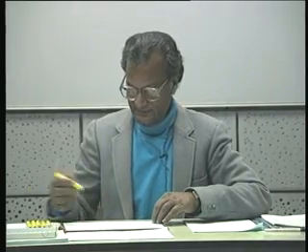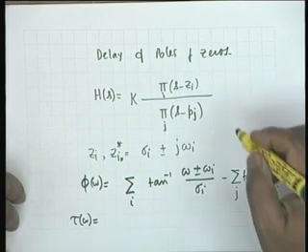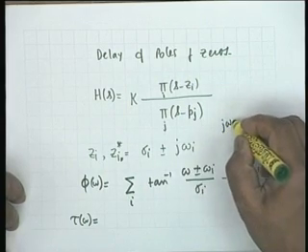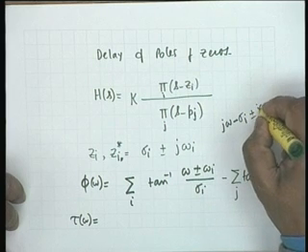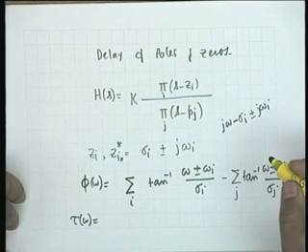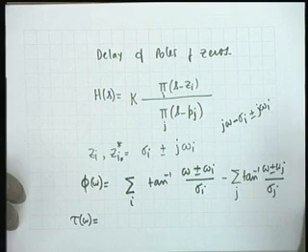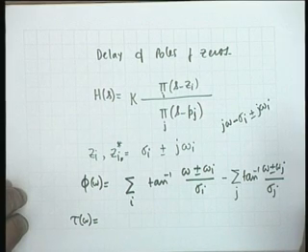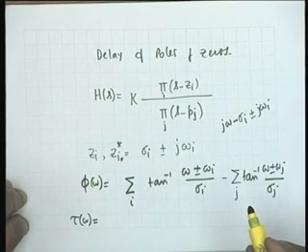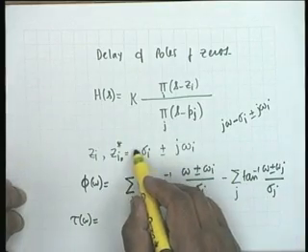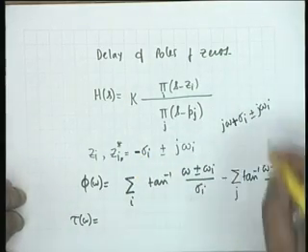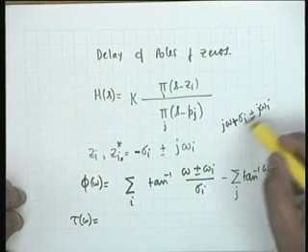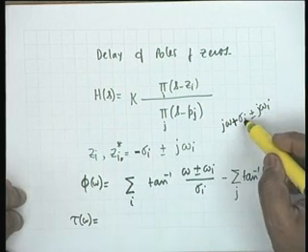Why tan inverse of omega plus minus omega i? How is it so? You see, j omega minus sigma i plus minus j omega i. Alright, and therefore I think this should come, let us put this as minus sigma i, then it will be j omega plus sigma i plus minus omega i. So, the imaginary part is omega plus minus omega i, the real part is sigma i. Okay.